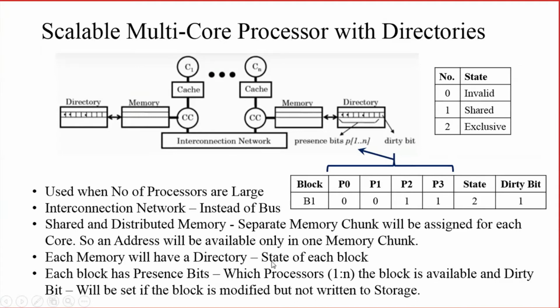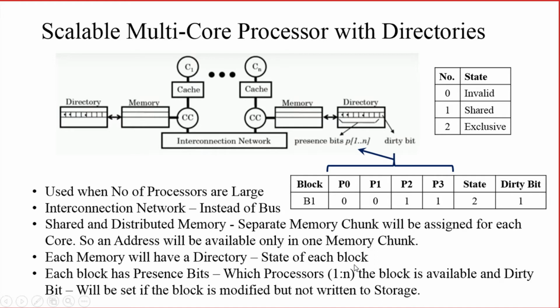So the directory is associated with each block, which is in turn associated with a particular core. So it holds the state of each block.